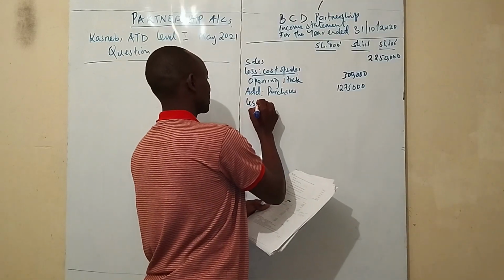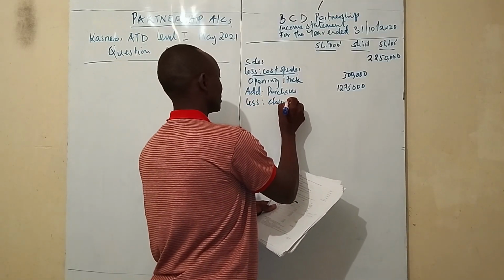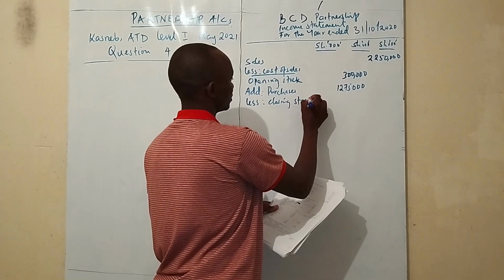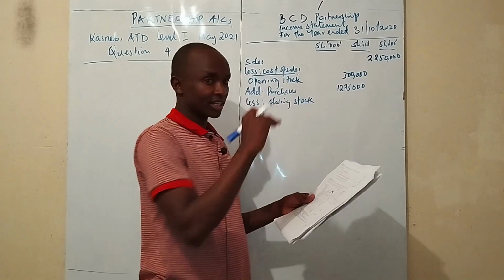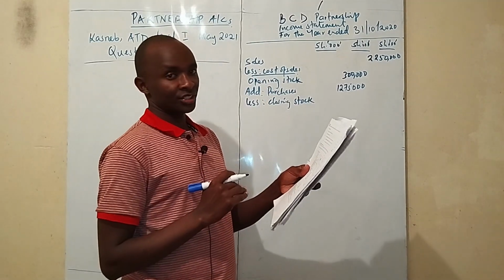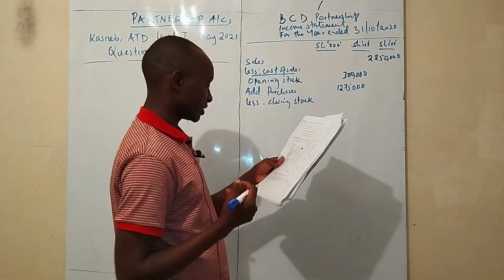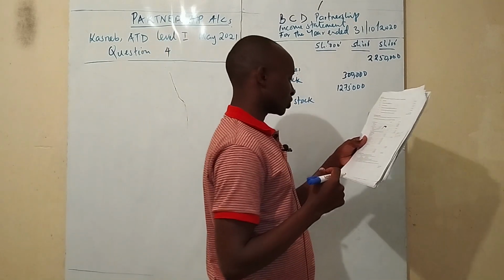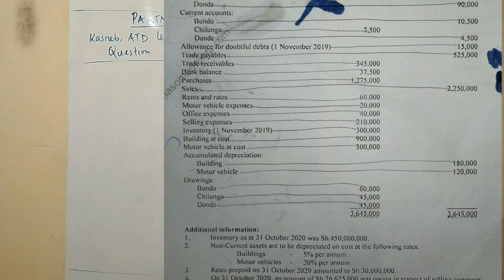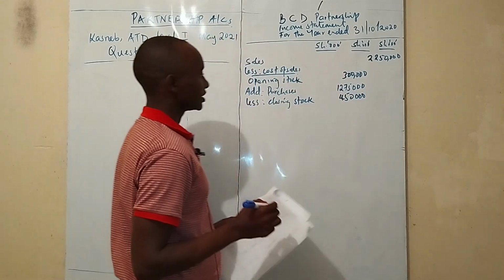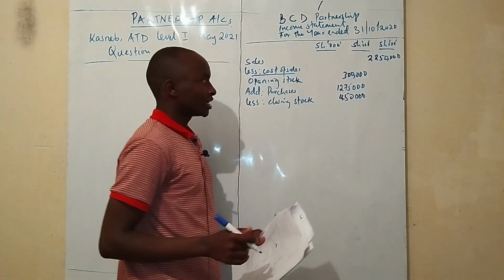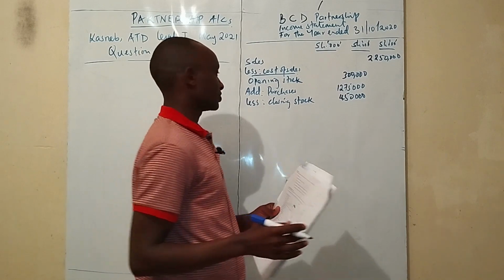Yes, and then we less closing stock. Closing stock is the closing inventory, and it will be found in the additional information and not in the trial balance. So we are told in the additional information, number 1, that the inventory as at 1st October 2020 was 450 million, but in our case 450,000 because the column itself is in thousands.